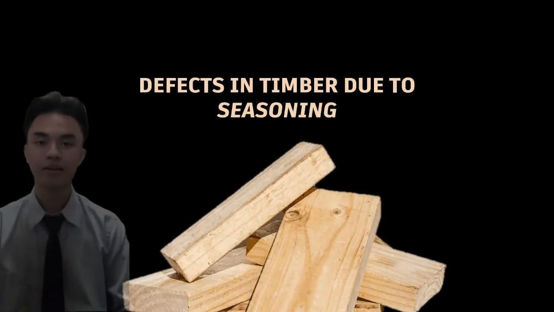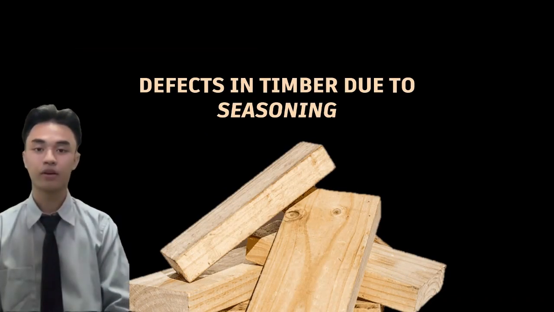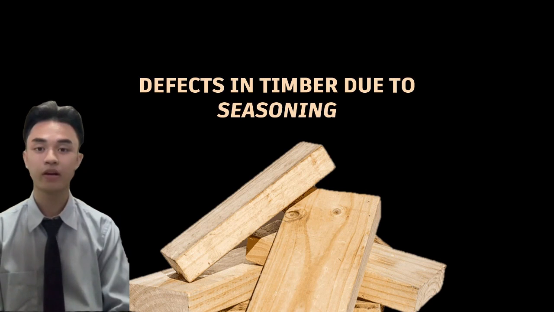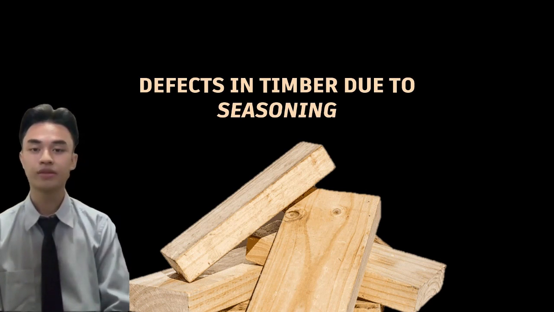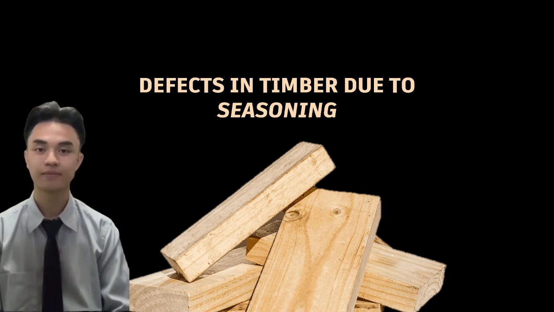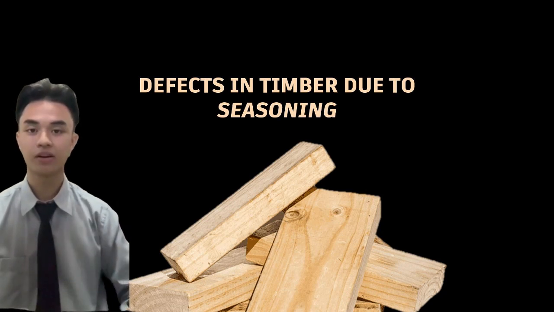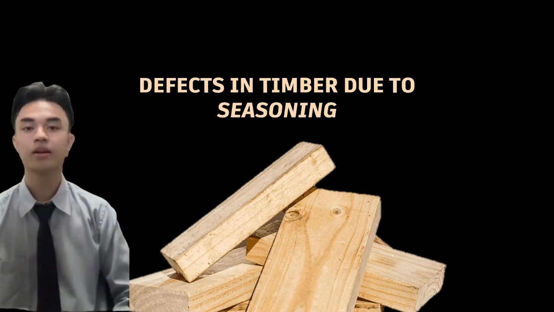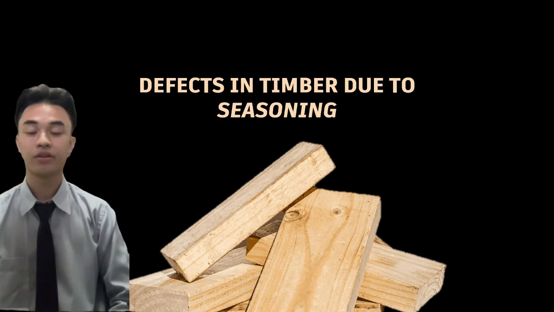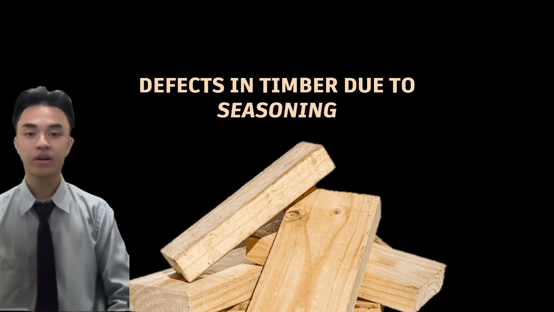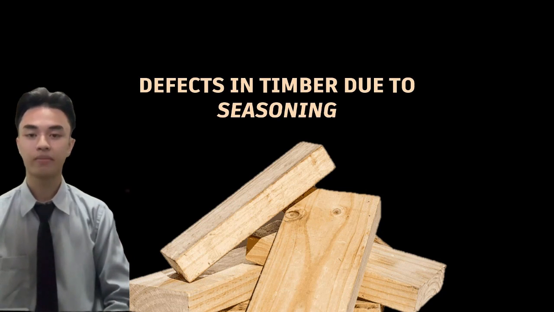Hello again. This time I will talk about the defects of timber due to defective seasoning. Faulty methods of seasoning cause serious defects in timber. During seasoning of timber, the exterior or the surface layer of the timber dries before the interior.